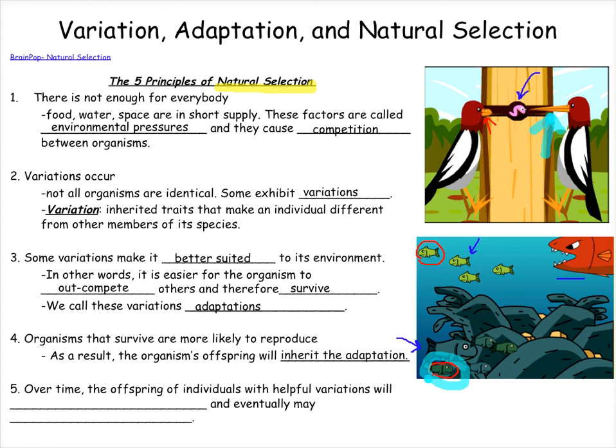Finally, the fifth principle is that over time, and when we say over time, we're not talking about months or even years. We're talking about hundreds to thousands to even millions of years. But over time, the offspring of individuals with helpful variations will end up making up more of the population and eventually will even become a separate species. In this example, eventually all the birds in the area will have long beaks, and eventually all the fish will be dark green in color.